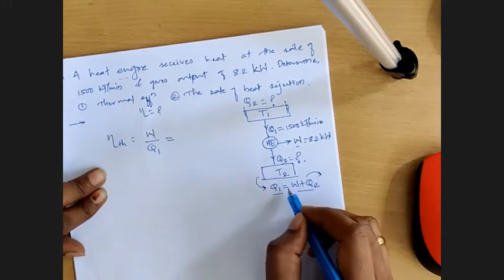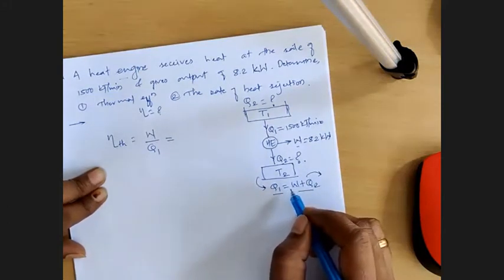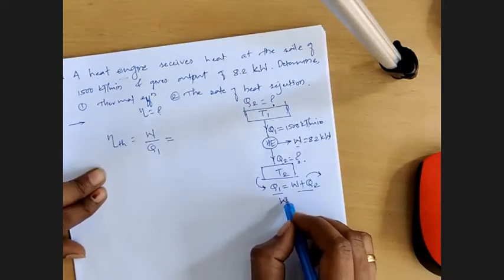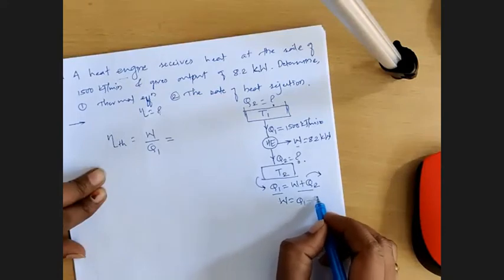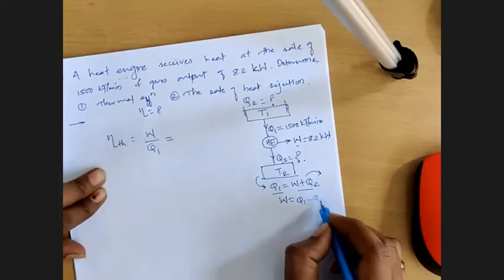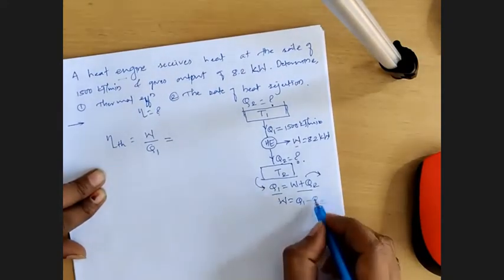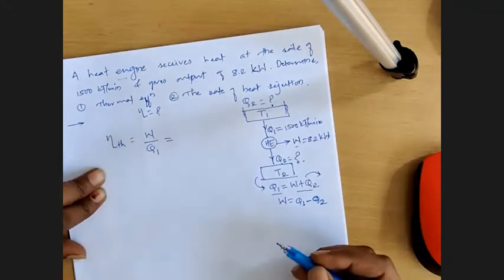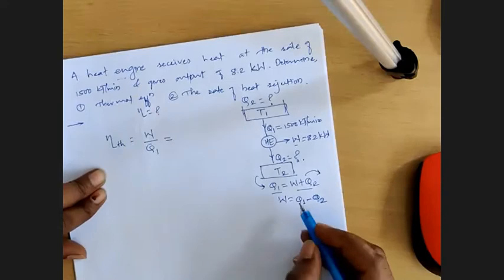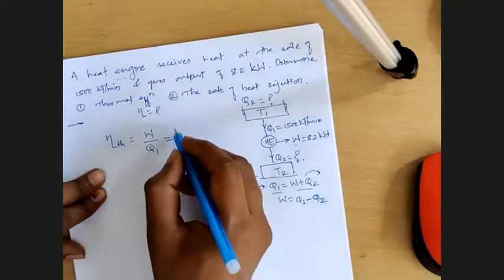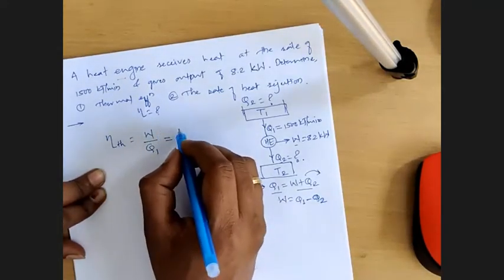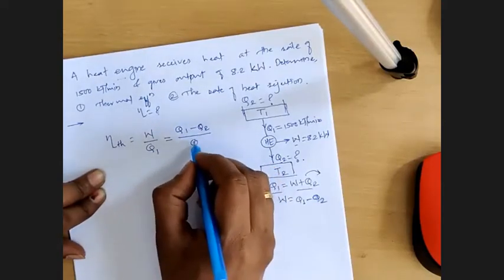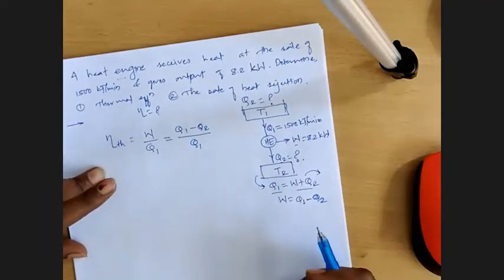So there has to be equivalence between those two. So W is equal to Q1 minus Q2, right? This one we have proved already, but if somebody has missed that one, you can get it here also. W is equal to Q1 minus Q2. So this numerator can be replaced by Q1 minus Q2 and denominator will remain same as Q1.